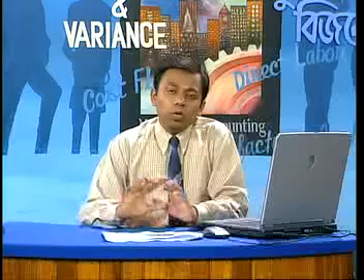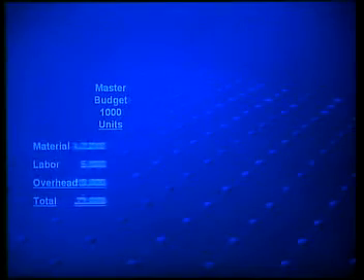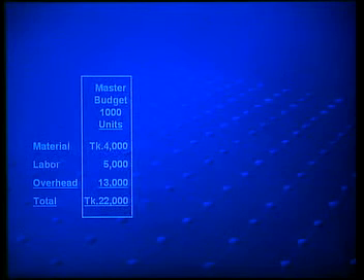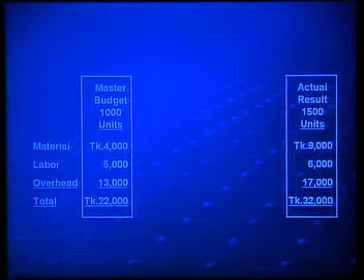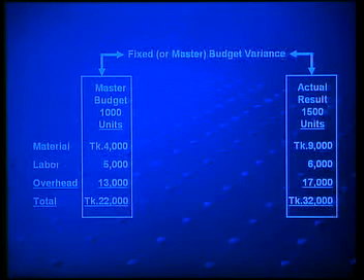Now, we can look at the total picture. At first, we have prepared a master budget for 1000 units, then our actual production was 1500 units, and we get the actual cost for 1500 units. Now, if we compare these two figures, we get fixed or master budget variance.